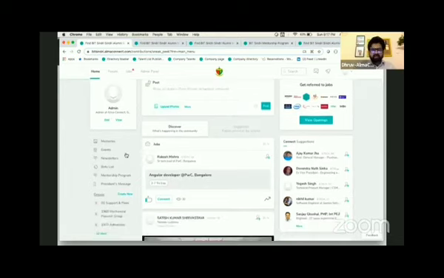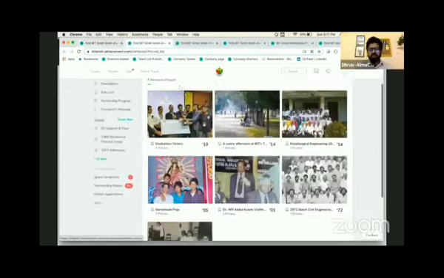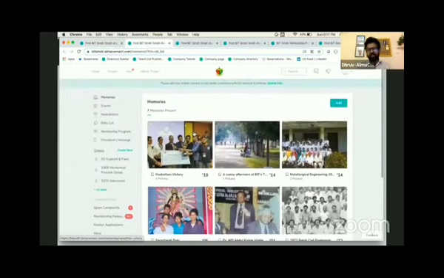Also, on the left-hand side that you see are certain important sections, which are memories, events, newsletters, and mentorship. When I say memories, you could come here and upload your memories. Maybe, as you mentioned, you have a picnic in your own city chapter. You could upload your photos here. It's a very nostalgic thing to upload photos when you're meeting a fellow alumni. You can also upload photos from your earlier days. You can participate in events being organized anywhere in the world, any virtual event, any web session. You could even organize offline events, and one could register from the platform itself, right?